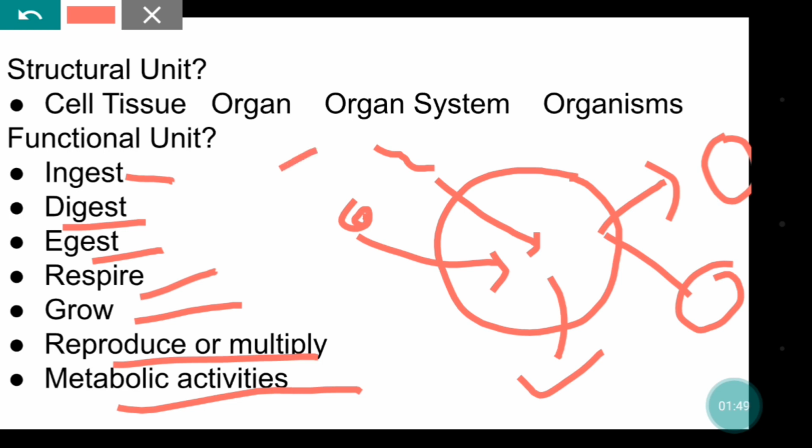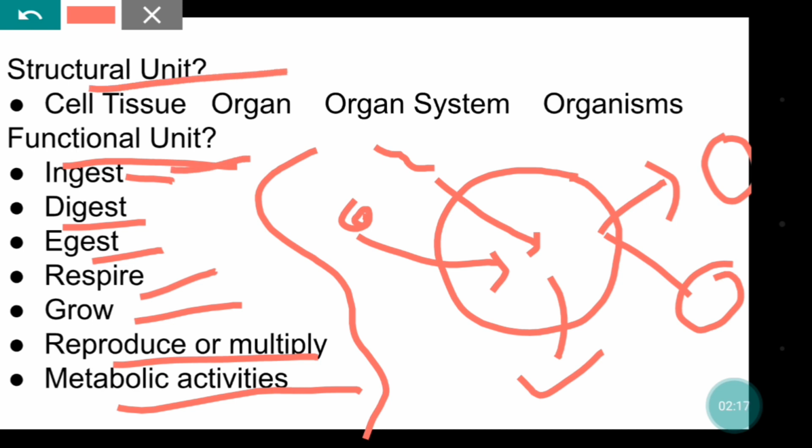So we can see here that it can perform all the functions that a living organism, like a human, can perform for its survival. A cell can also perform all these functions, so it is called a functional unit. Now you might have got why it is called structural unit and functional unit, right?